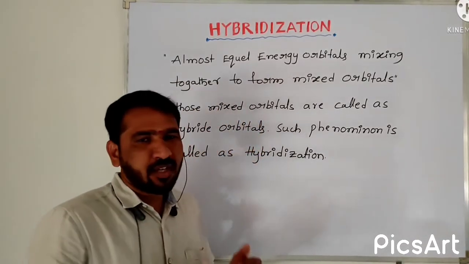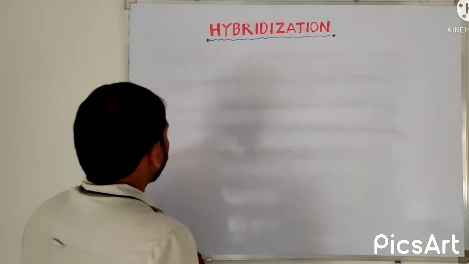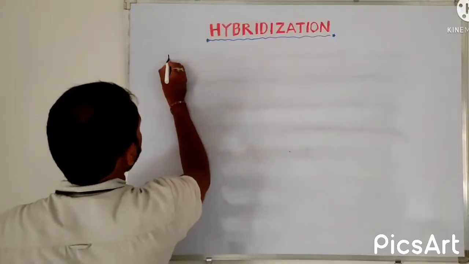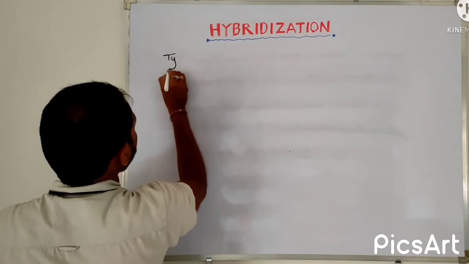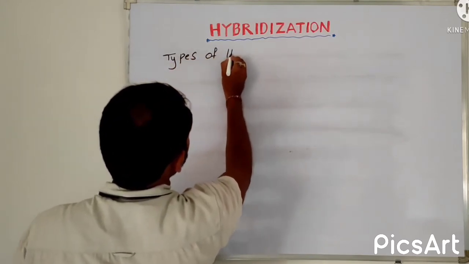And types of hybridization. How many types are there in hybridization?